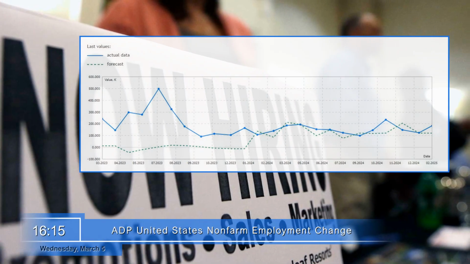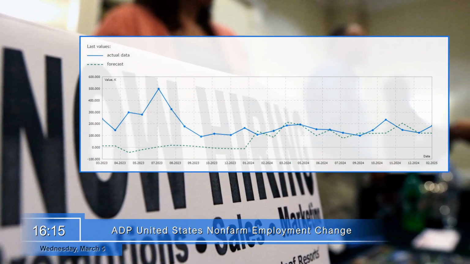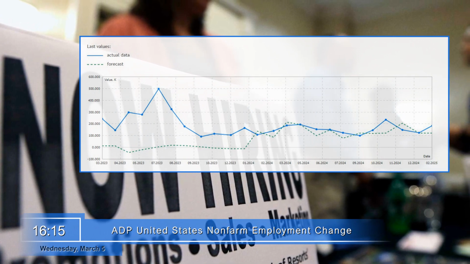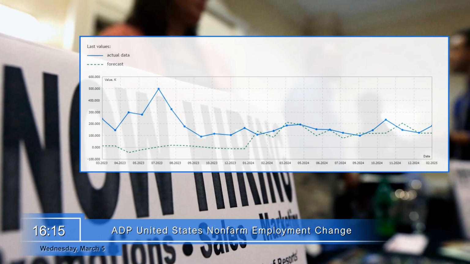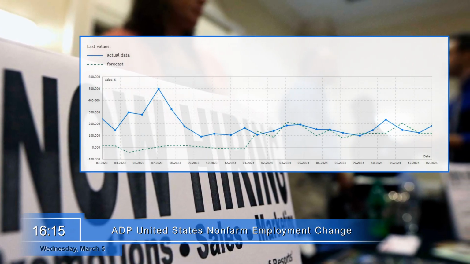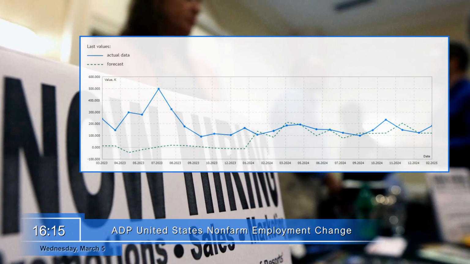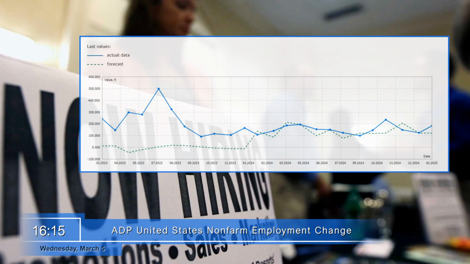At 16:15, the U.S. will publish the change in the number of employed in the U.S. non-farm sector from ADP. It reflects the monthly change in the level of employment in the main sectors of the country's economy. When considering the interest rate, the Fed is guided by the strength of the labor market, among other things. Therefore, the growth of the indicator may have a positive impact on the dollar's quotations.